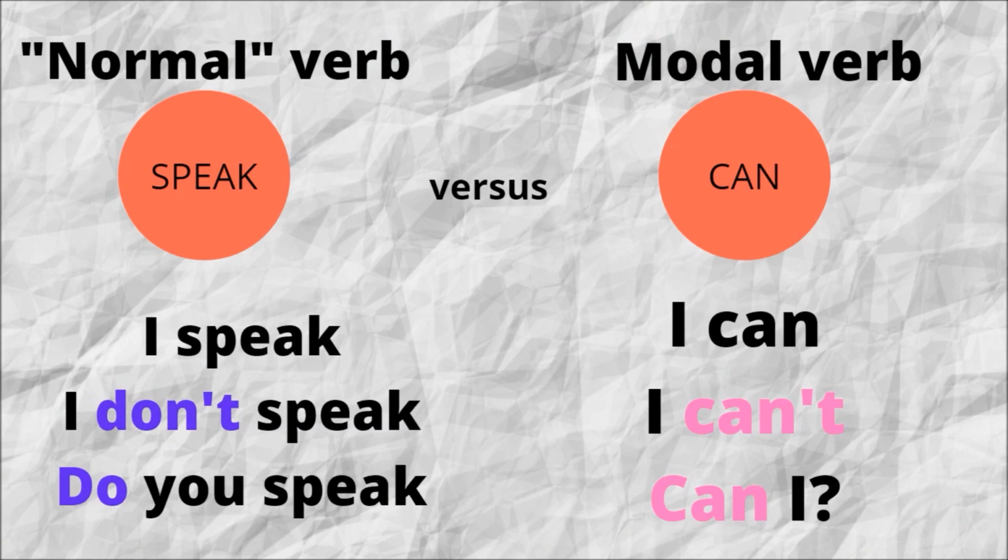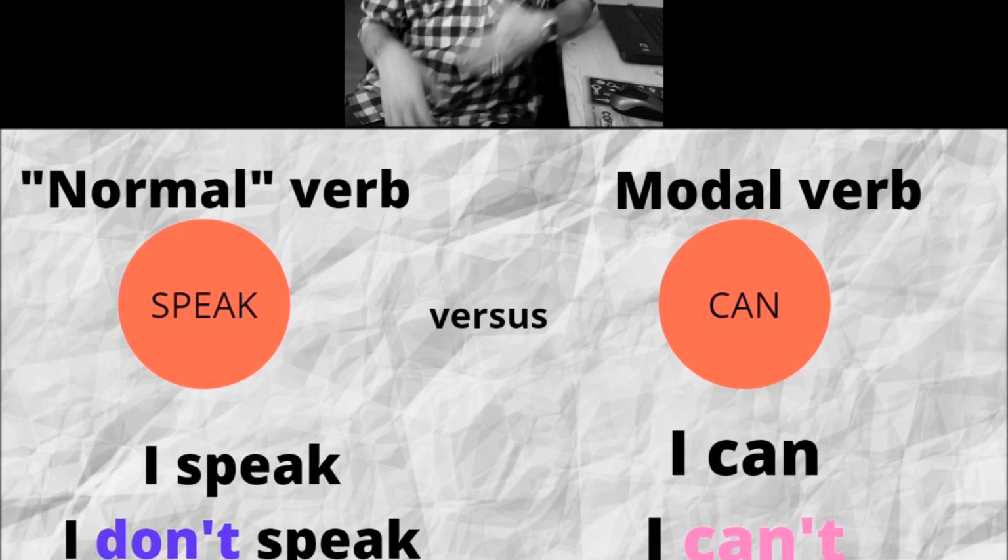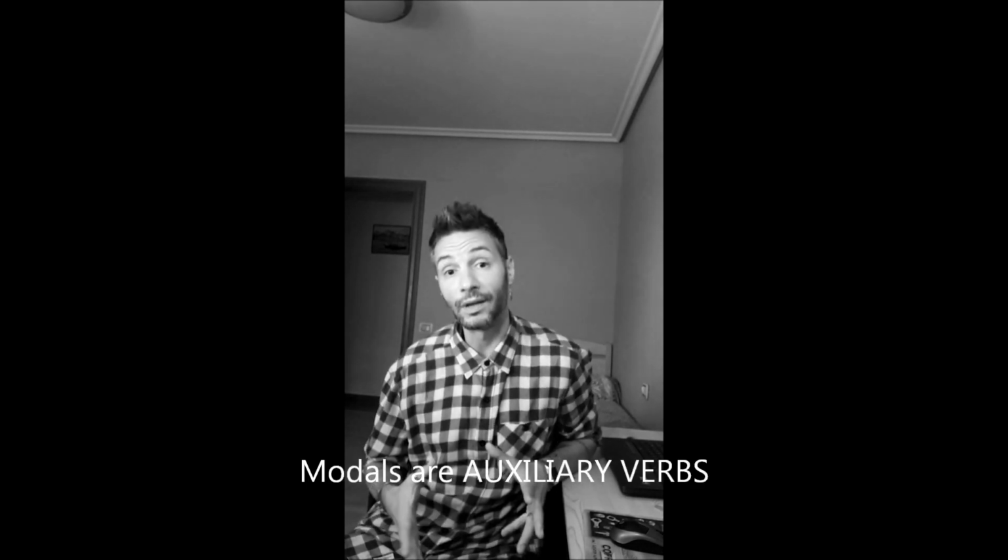that structurally, speak, that is a normal verb, needs auxiliaries. So I speak, I don't speak, do you speak? It's exactly the same for the rest of tenses, like for the future: I will speak, I won't speak, or will you speak? So the modal verbs do not need extra auxiliary verbs, but they can conjugate themselves, like I can, I can't, can I? So the first thing that we notice is that a modal verb is an auxiliary verb, okay?